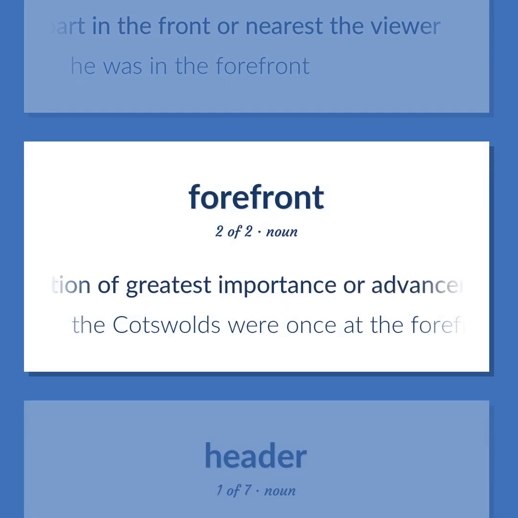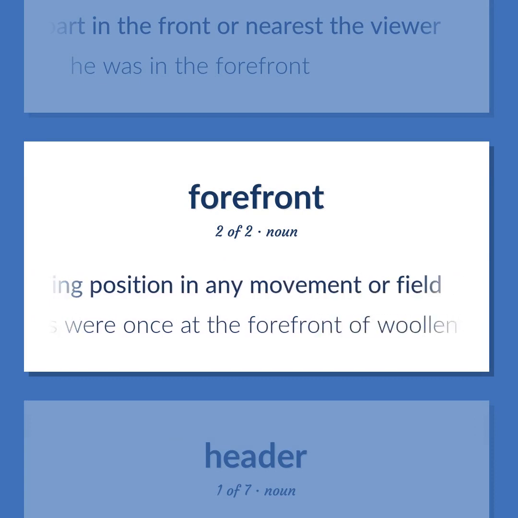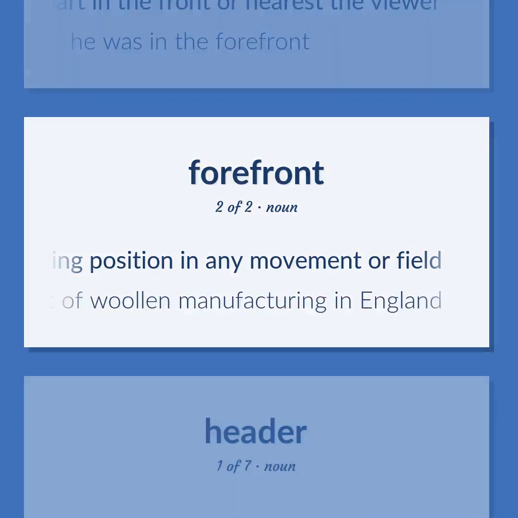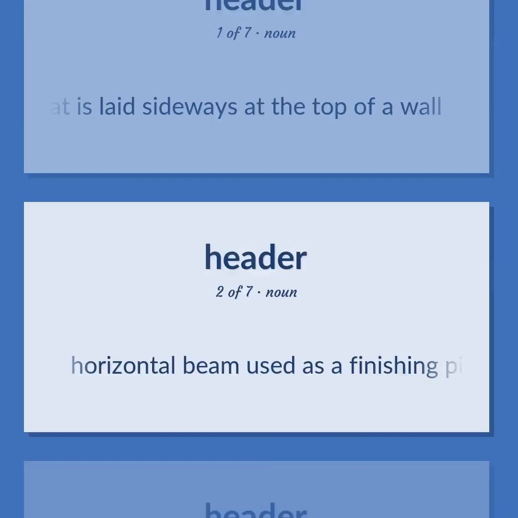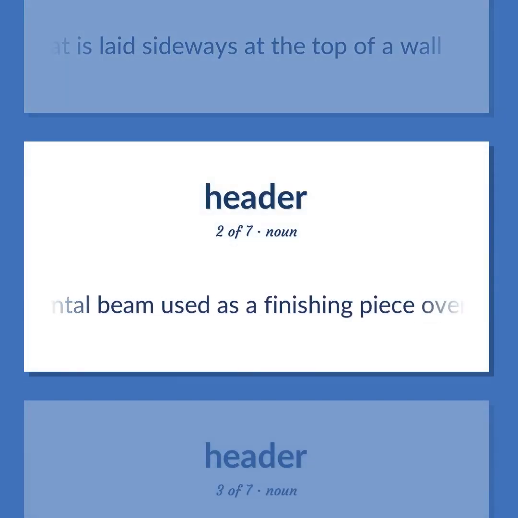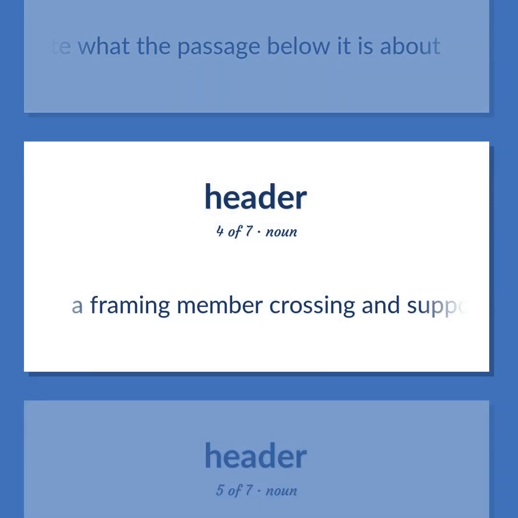The position of greatest importance or advancement, the leading position in any movement or field. The Cotswolds were once at the forefront of woolen manufacturing in England. Brick that is laid sideways at the top of a wall. Horizontal beam used as a finishing piece over a door or window. A line of text serving to indicate what the passage below it is about. A framing member crossing and supporting the ends of joists, studs, or rafters so as to transfer their weight to parallel joists, studs, or rafters.